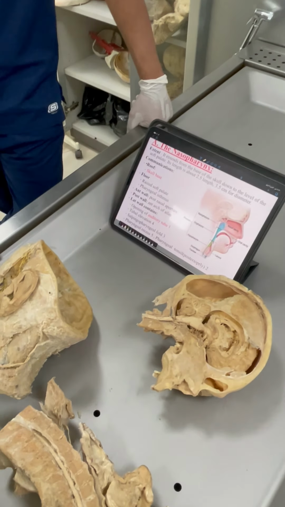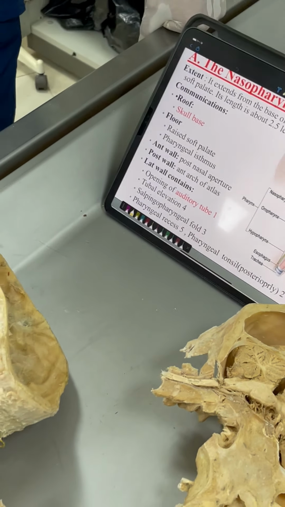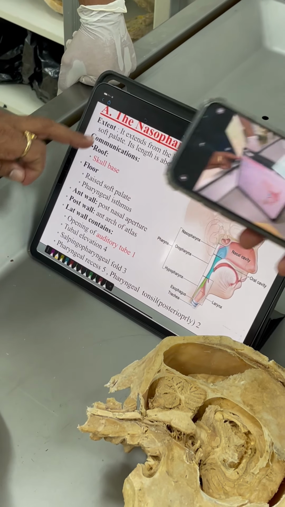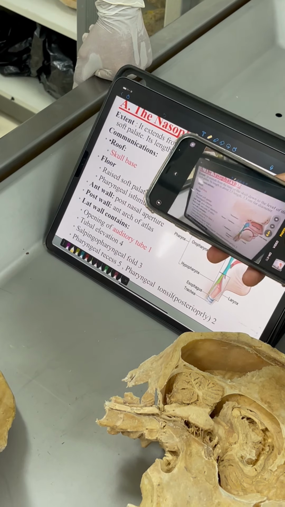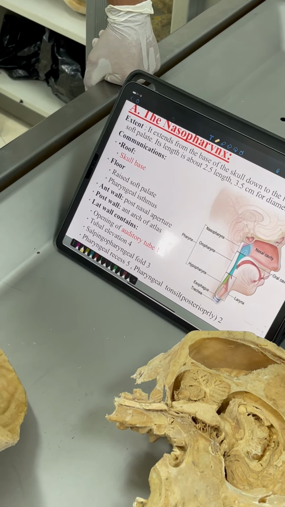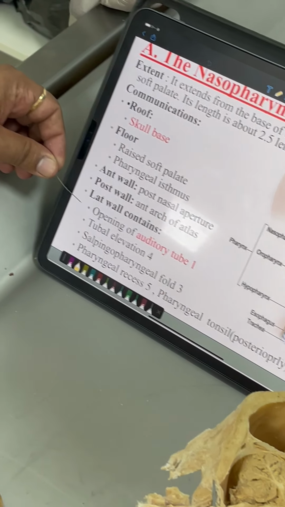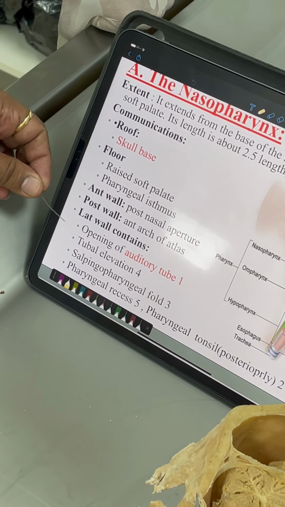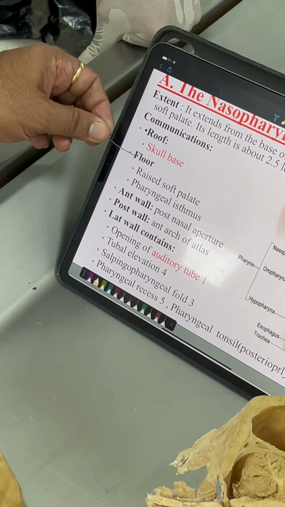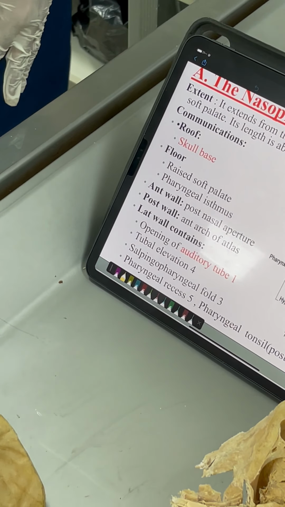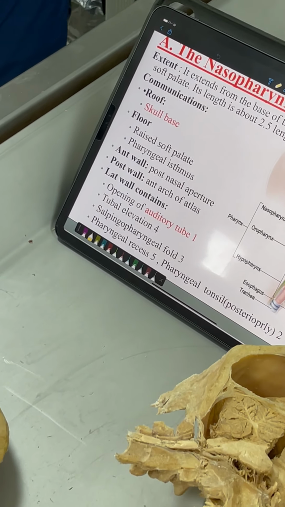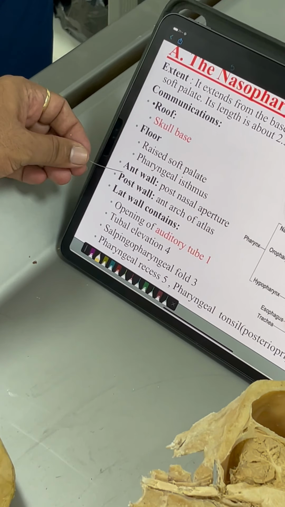Now here, what you should know? Here you should remember the formations only: roof, floor. What is the floor made up of? What are the structures you see in the floor? So, the anterior wall,